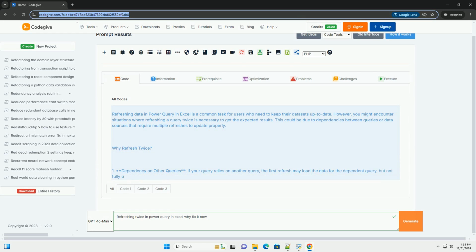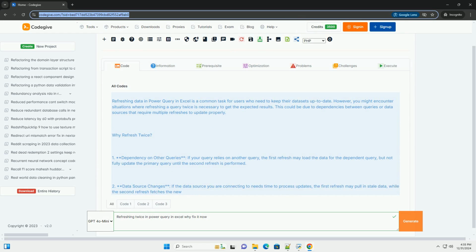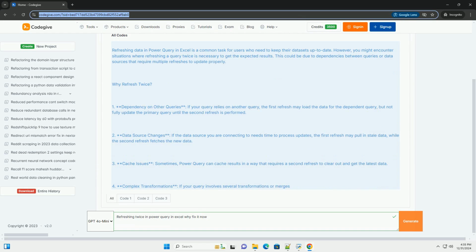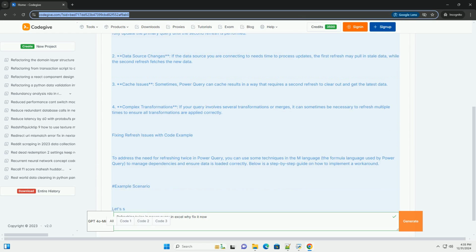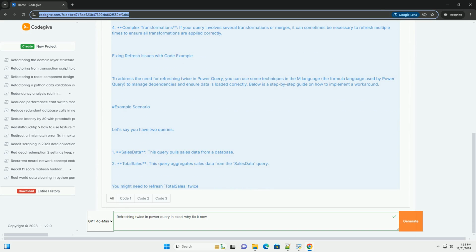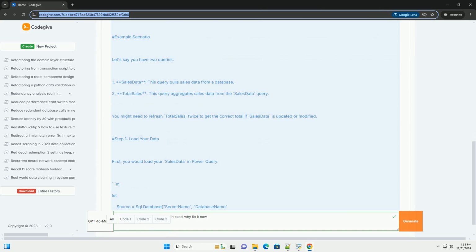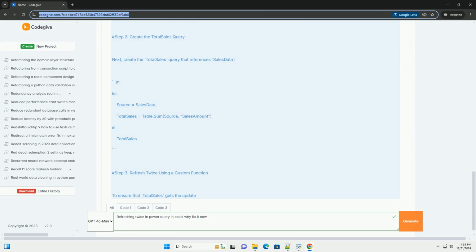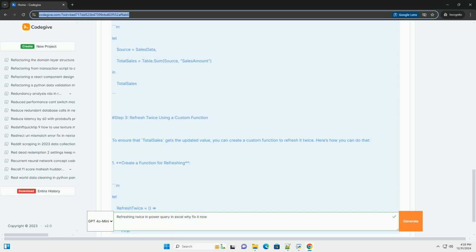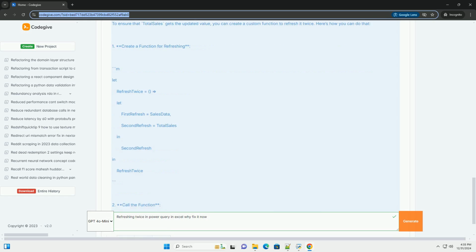Refreshing data in Power Query in Excel is a common task for users who need to keep their datasets up to date. However, you might encounter situations where refreshing a query twice is necessary to get the expected results. This could be due to dependencies between queries or data sources that require multiple refreshes to update properly.